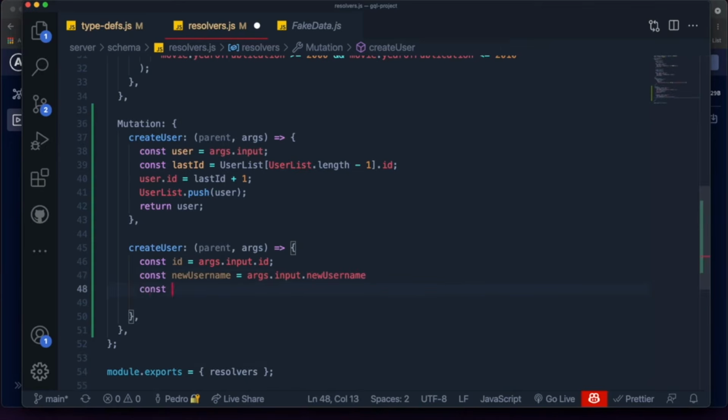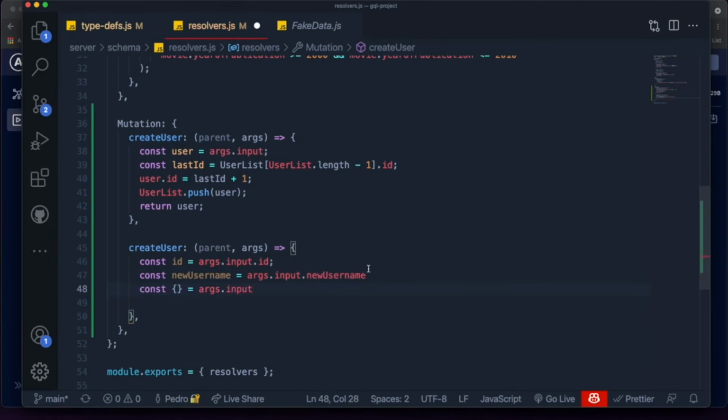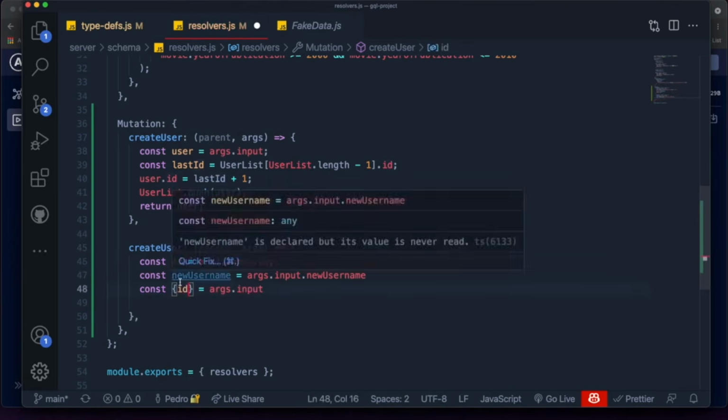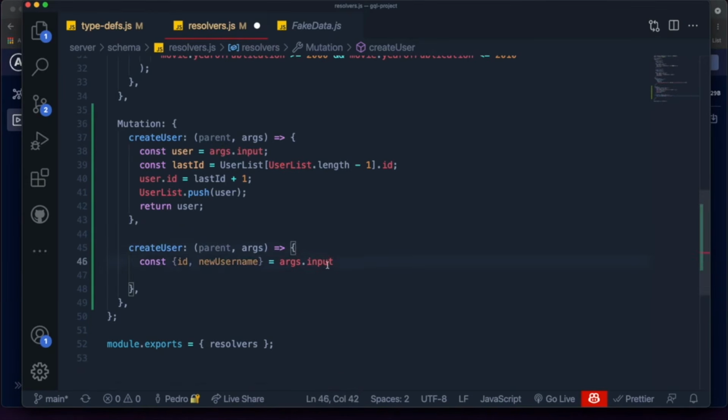We could actually have done this a lot easier. We could have just done something like this. Set it equal to args.input, and then just grab the ID and the username by destructuring the object. This is a little trick that I would recommend for you guys. Instead of having to write new lines, do everything in one of them. And now we have access to the ID and the new username that is going to be passed in the arguments. So what do we do with it?